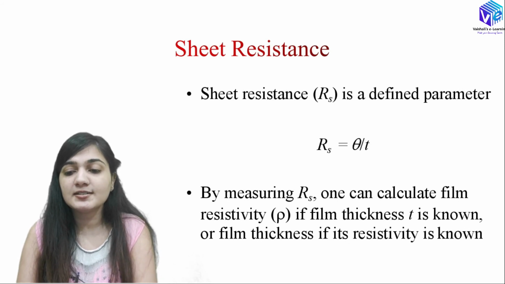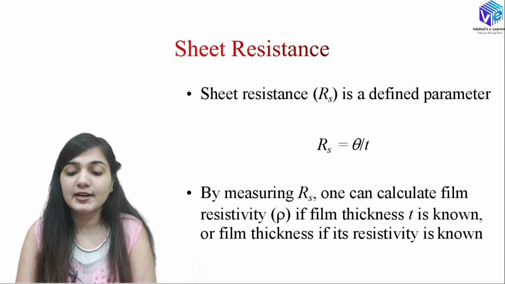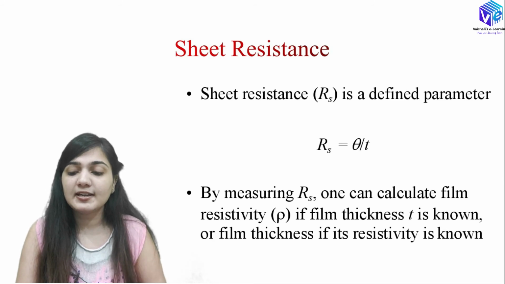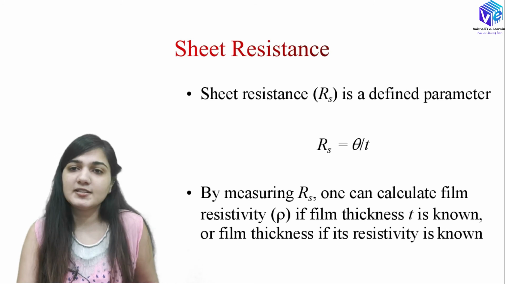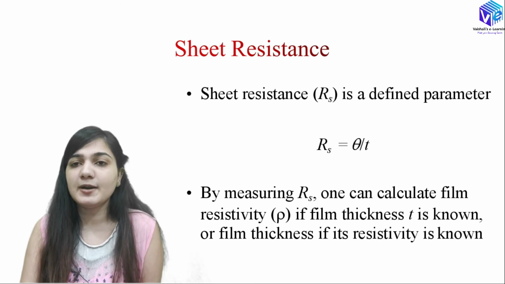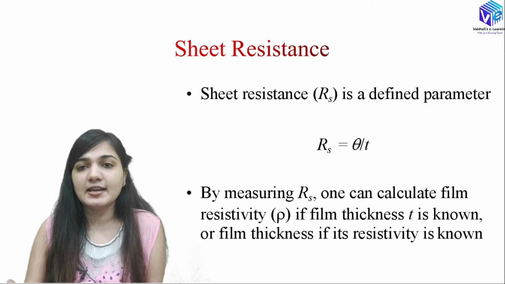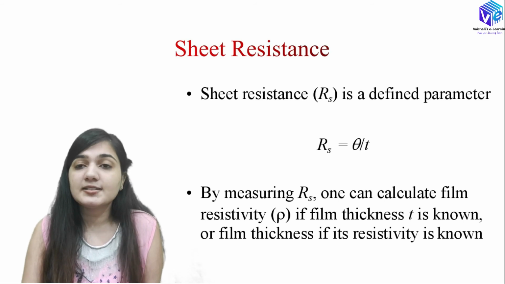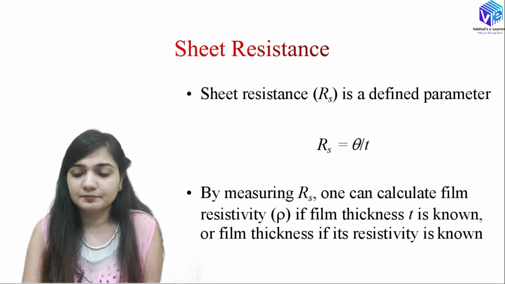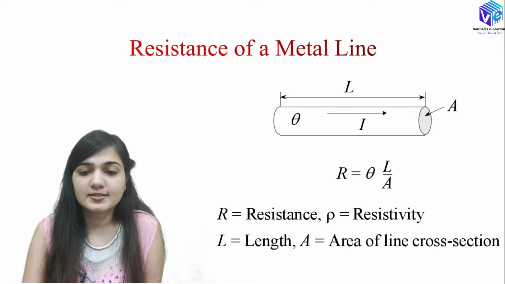So sheet resistance is defined as Rs is equal to rho upon t. So by measuring Rs, one can calculate the resistivity if film thickness t is known. Okay, so if I know the thickness, I have already told you how I can measure the thickness. Now I know the thickness, I know the resistance, so I can easily measure the resistivity rho. So if t and Rs are known, I can easily measure the resistivity.